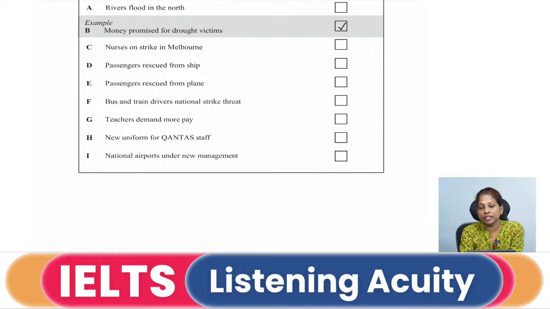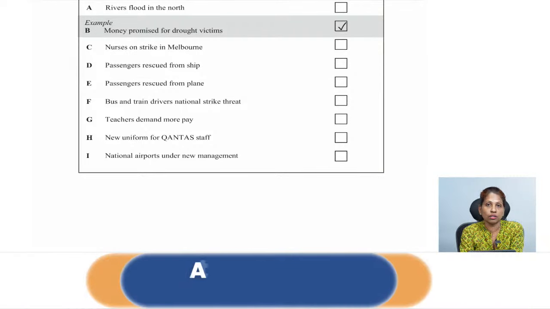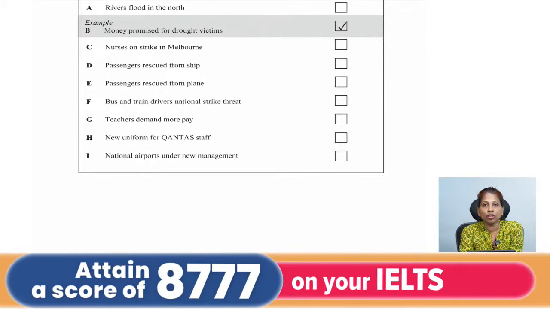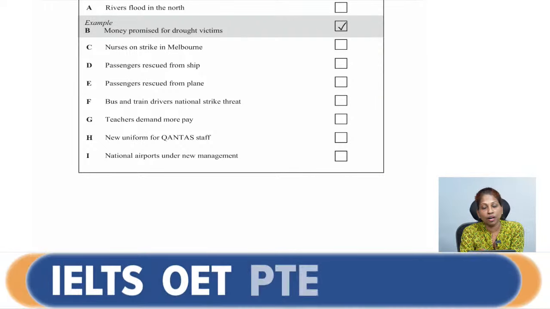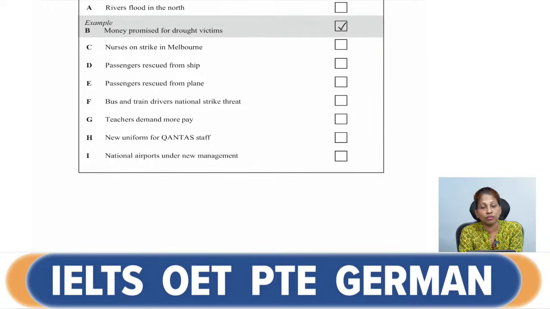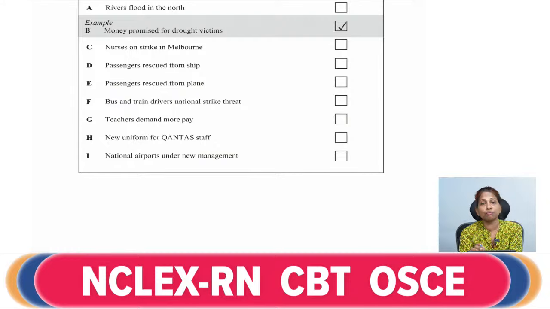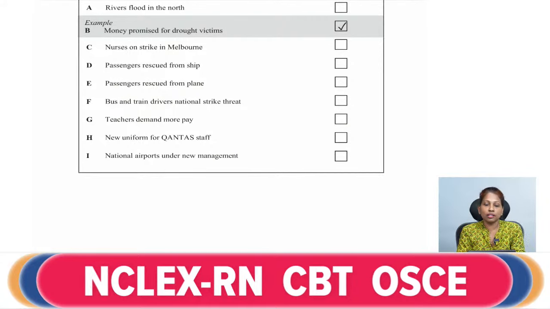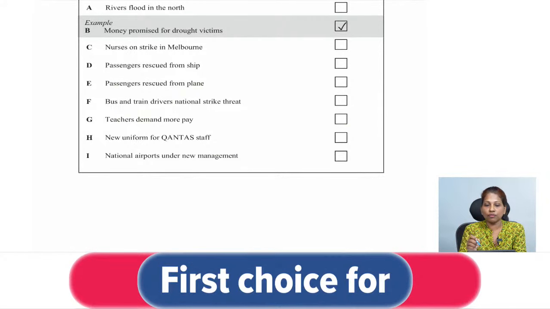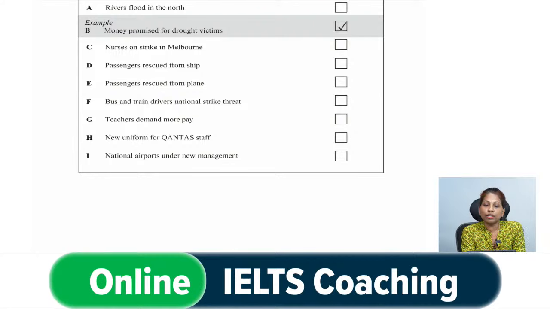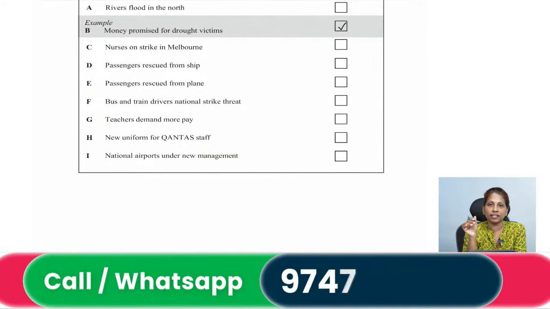Right? This is the first news which he says, and I've highlighted the drought-stricken farmers. When you look at the example mentioned over there, they have already ticked the option, which one? Money promised for drought victims. The victims here are the farmers, because they are the ones who went through this drought. They have not given you the word farmers, they have given you the word victims, but the farmers are actually the victims here because of the drought-stricken farmers. That means the farmers who went through a drought went through that difficulty, right? So the money promised, that is one news they have already selected for you. Okay, that is an example.